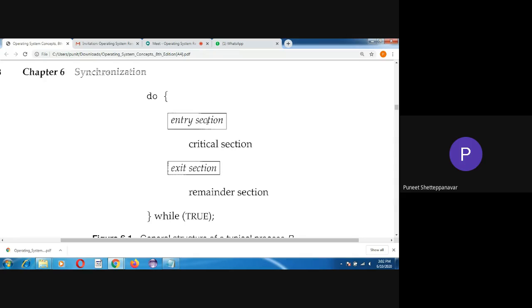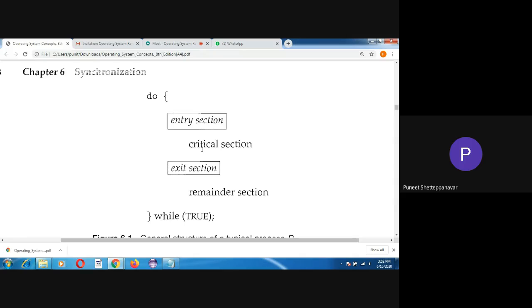So P1 will execute for 2 units of time and then exit the loop. It will be in the reminder section. When P1 is in the reminder section, how much burst time remains? It remains with 3 more units of time to be executed.